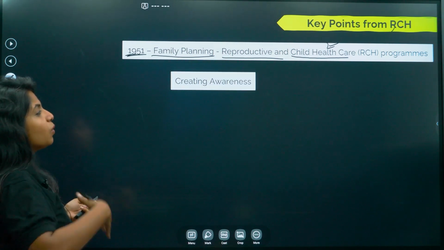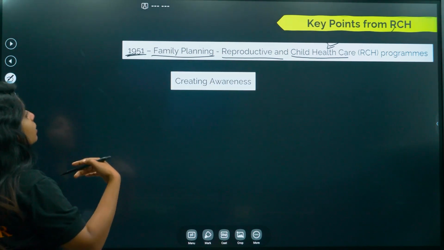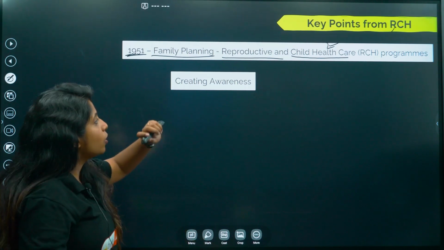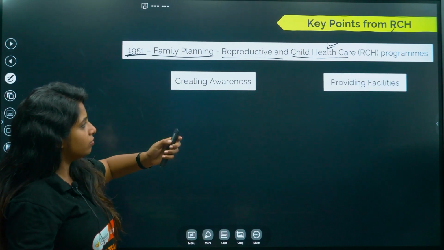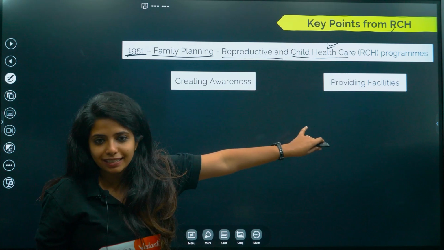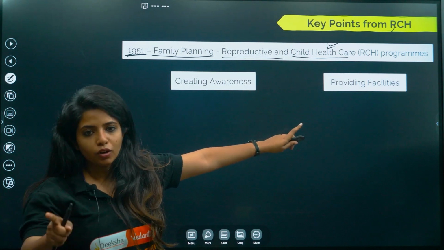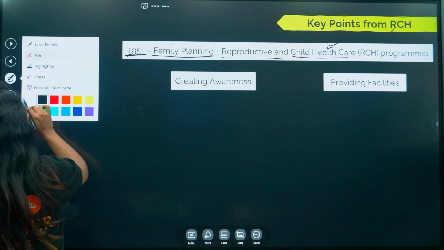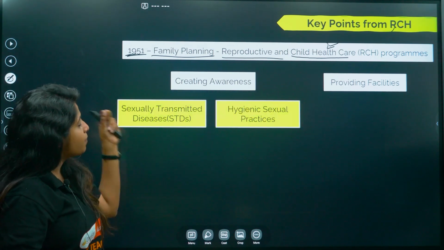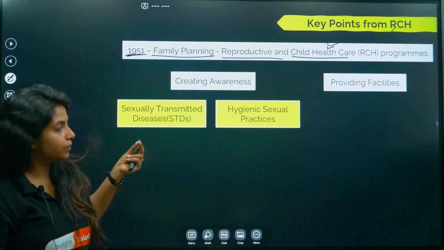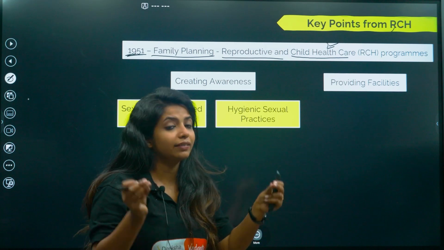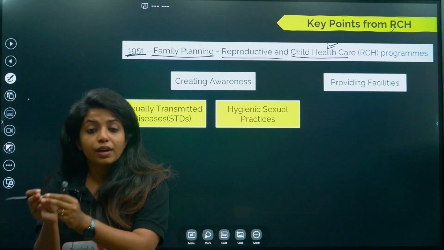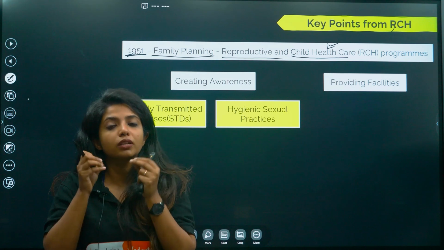Now, going ahead, what was the purpose of this? What were they trying to do? These programs, what was the end result of this? They wanted to create awareness, and also provide facilities. What facilities do you think of that? As of now, let's talk about awareness. What awareness? About what basically? About sexually transmitted diseases. Okay, that is, people should know that there are certain diseases which you can possibly have if you are active in sexual intercourse.